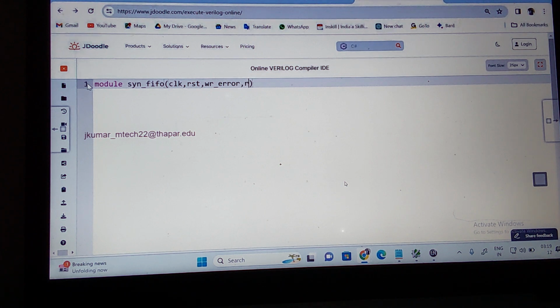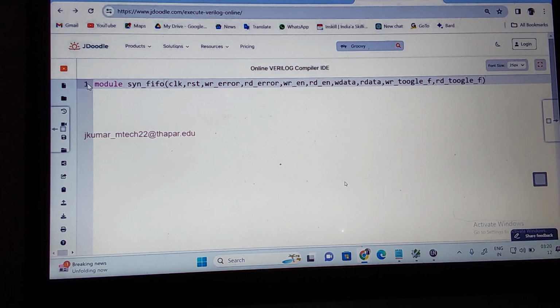Two errors I'm using: write underscore error and read underscore error. Next, enable means write enable, then read enable. Then write data and read data. Then I can write toggle flag: write underscore toggle underscore flag, and read underscore toggle underscore flag. F indicates flag.